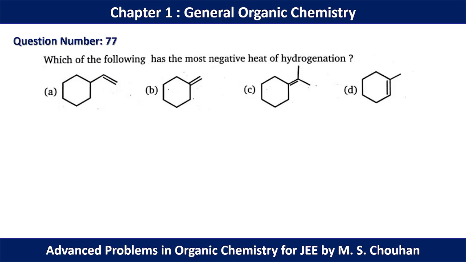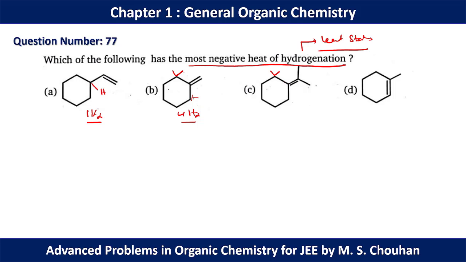In question number 77, we have to find the molecule which has the most negative heat of hydrogenation. Most negative heat of hydrogenation represents the molecule which is least stable in nature. So now if we compare the alkenes, in this case we have only one alpha hydrogen present. Here we have 4 alpha hydrogens.